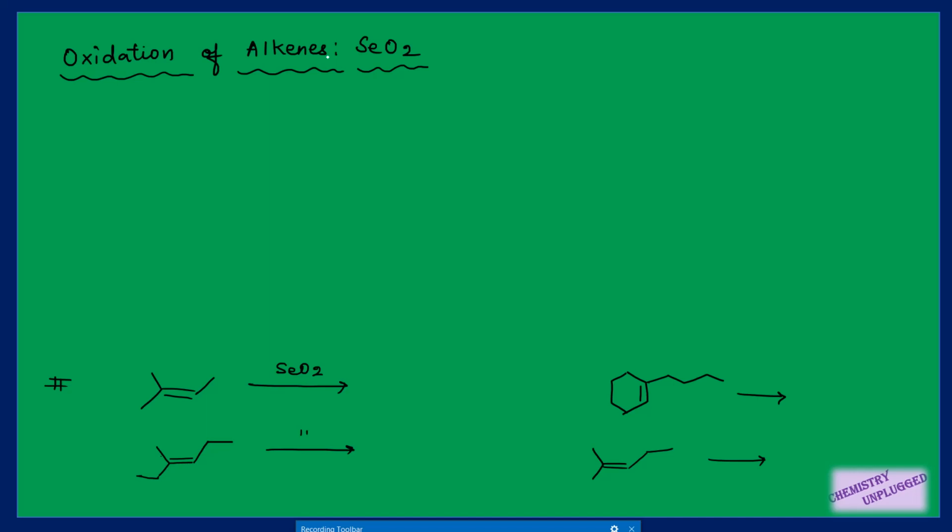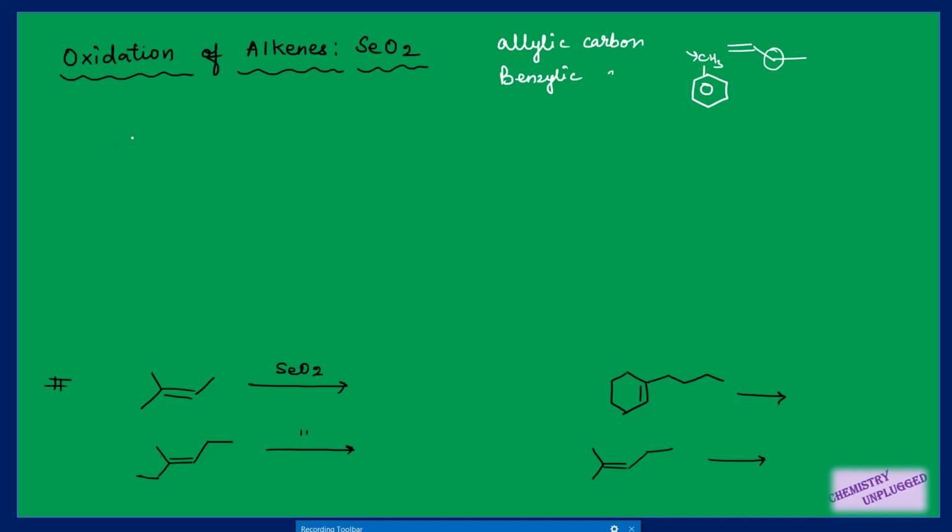But before that, a few things should be clear in your mind: this selenium dioxide attacks on the allylic carbon. Allylic carbon means I have a double bond, right? And on this one, this is the allylic carbon, so it will attack on this and will convert it into alcohol, OH group, right? So it can form allylic alcohols. Similarly, it can attack on the benzylic carbon, this type of carbon, right? So this should be very clear. Then we will move on to the reaction mechanism.